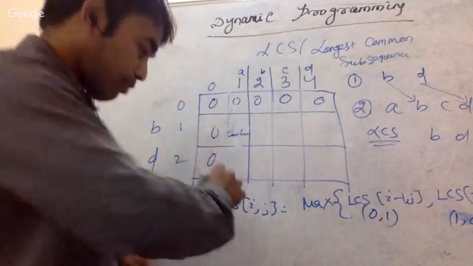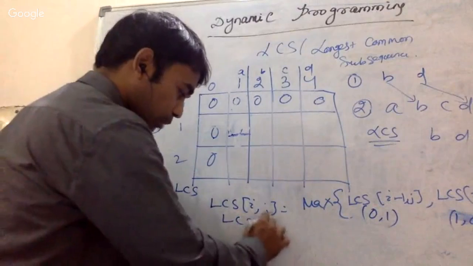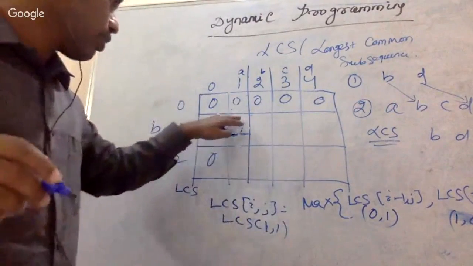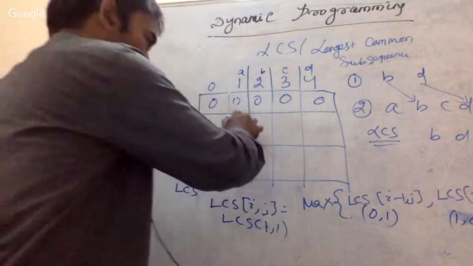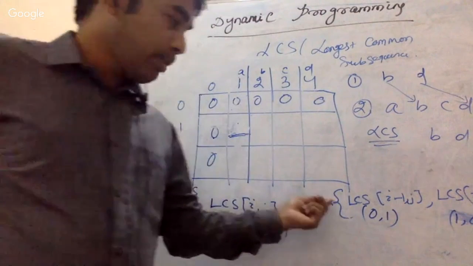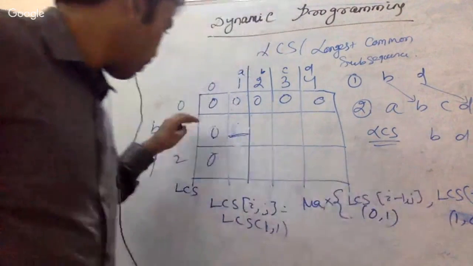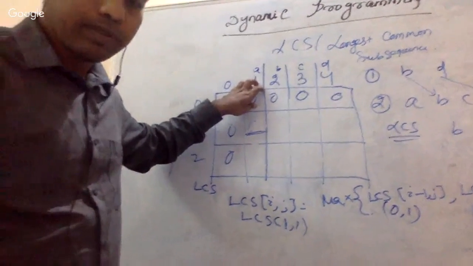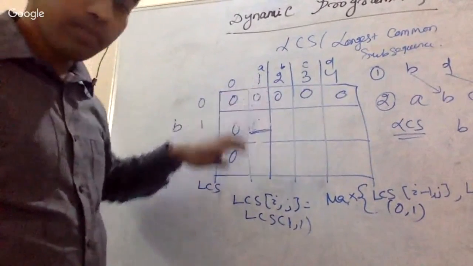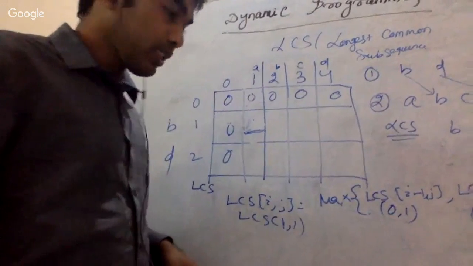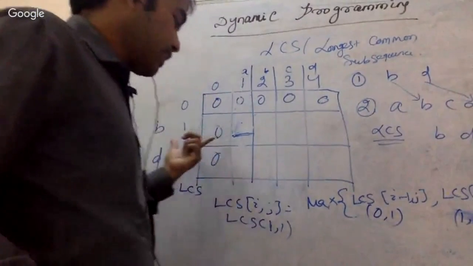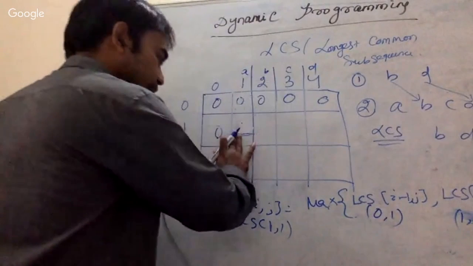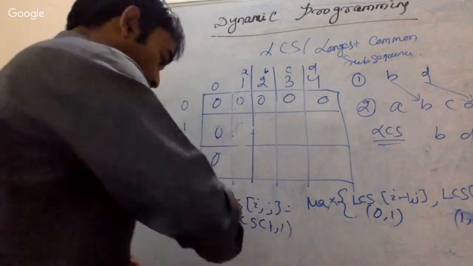Whenever I am finding LCS of 1 comma 1, this value equals the maximum of 0 1 and 1 0, where 0 1 means this particular cell and 1 0 means this particular cell. So this part is clear. Whenever I am trying to find out the value and there is no match, this is for no match.